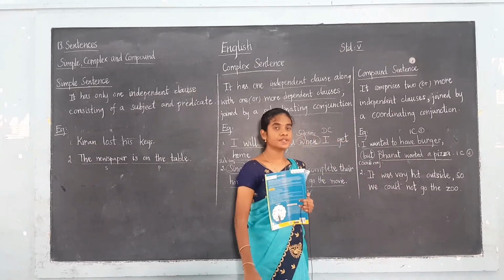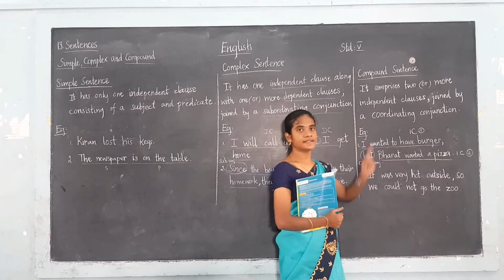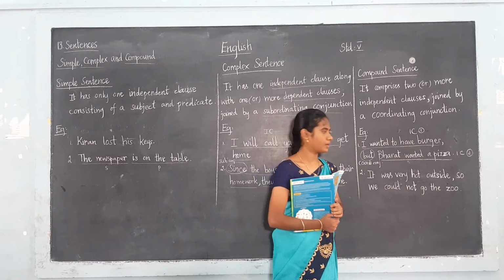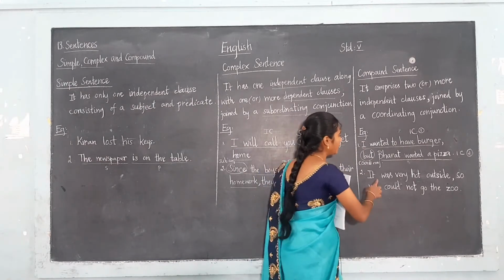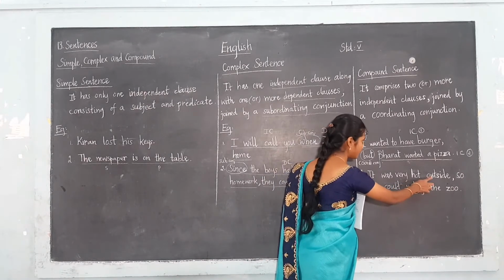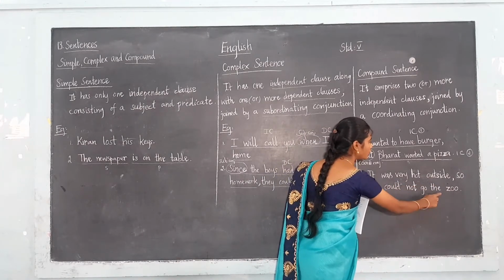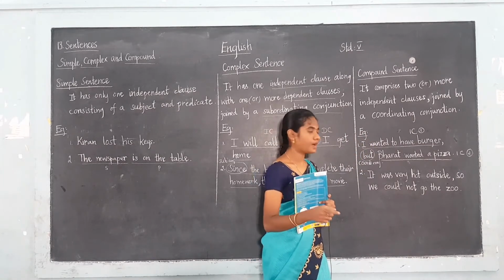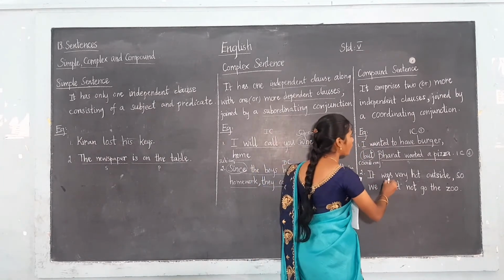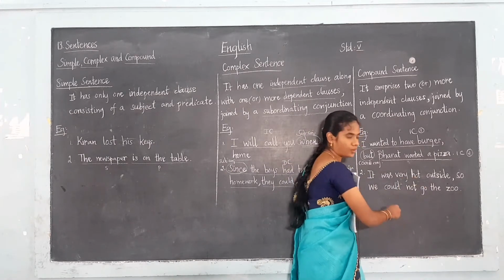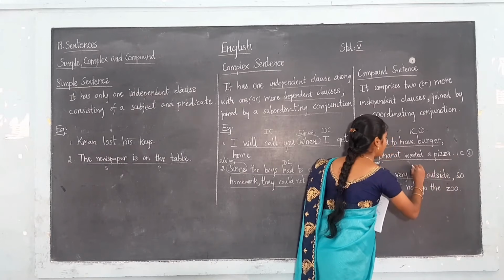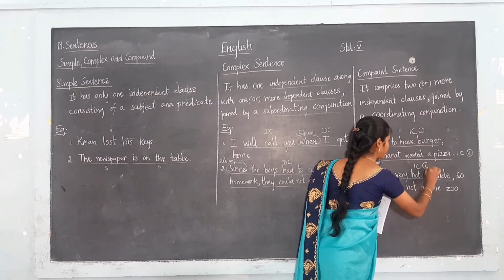So don't confuse: in compound sentences we have two independent clauses. See the next example: It was very hot outside, so we could not go to the zoo. Here, can you find the independent clauses? It was very hot outside is the first independent clause.